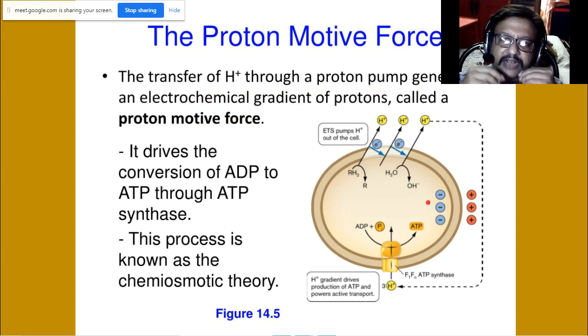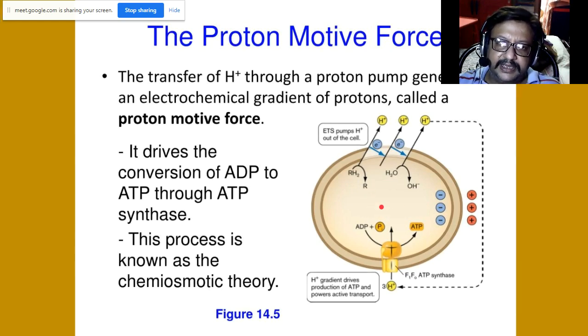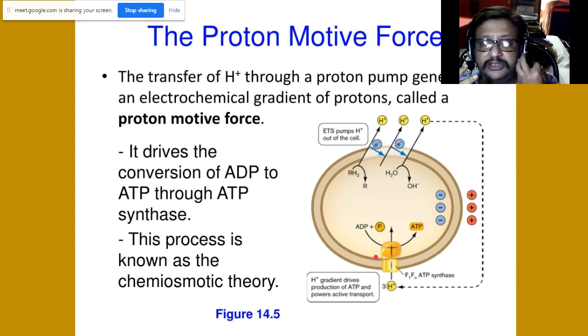The more H+ ions or protons are pumped from the matrix into the intermembrane space, the higher the proton motive force for H+ to enter inside becomes, because the concentration of H+ in the intermembrane space is much higher.